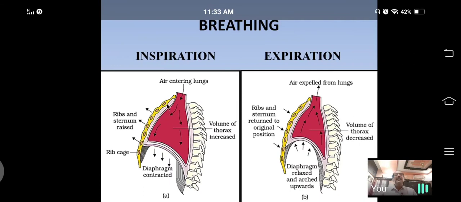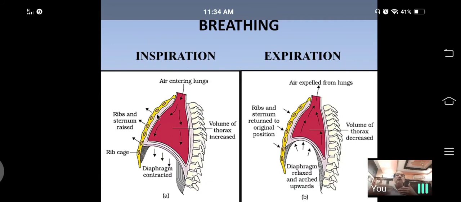When carbon dioxide concentration increases in the blood, suddenly the muscles present between two ribs, called the external intercostal muscles, start contracting. When the external intercostal muscles contract, the lung size increases dorsoventrally and also laterally.